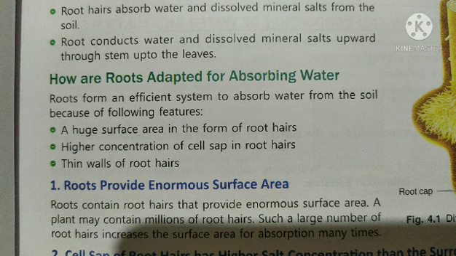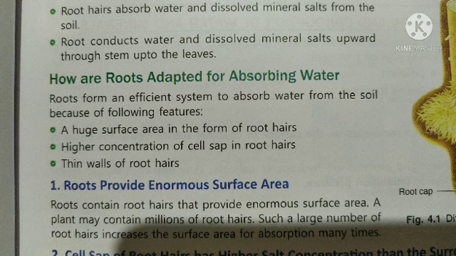Now dear students, let us learn how the roots act as organs for absorption of water. There are a number of adaptations in the root for absorbing water. Roots have an enormous surface area, and the large surface area helps in absorption of water.